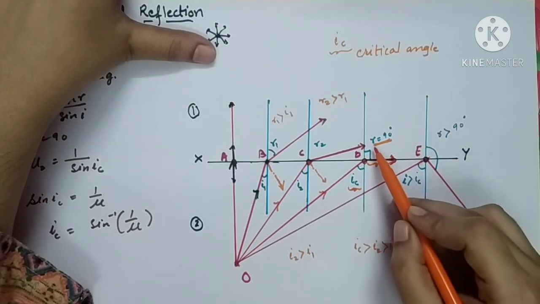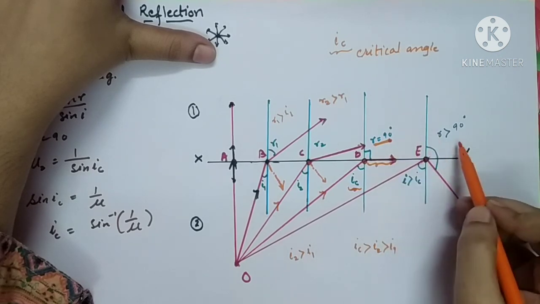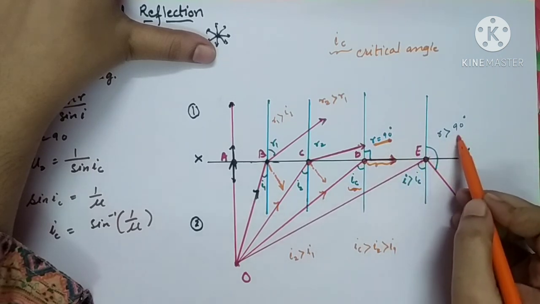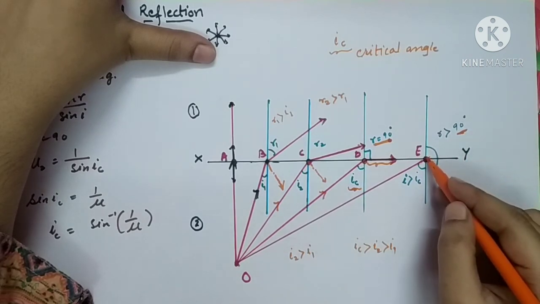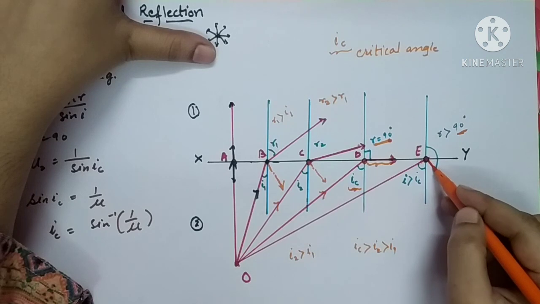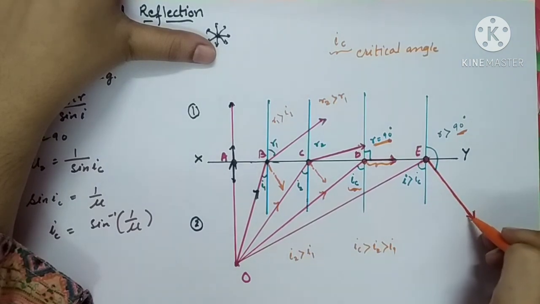Let's see what will happen to the refracted ray which is going to come out of the medium. See here, as the angle of incidence is 90 degrees for the previous ray, this time the angle of incidence will be greater than 90 degrees. So at this time the refracted ray will also come inside the denser medium.